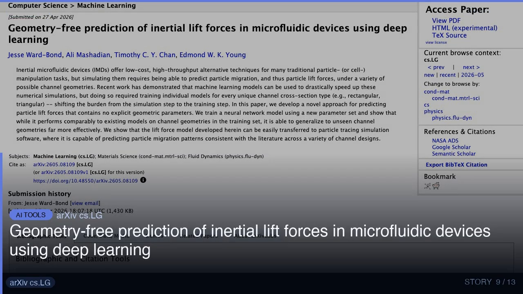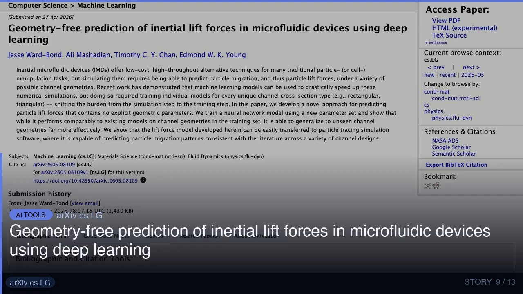I think this tool is going to become a staple in a lot of workflows. Geometry-free prediction of inertial lift forces in microfluidic devices using deep learning. 2605.08109 v1, announced type: new.